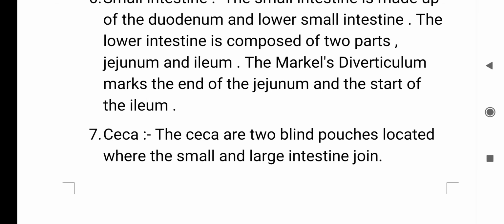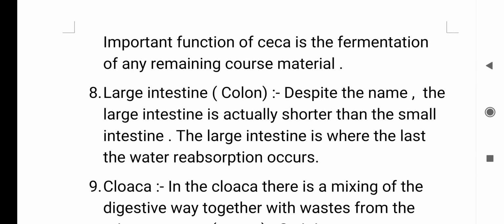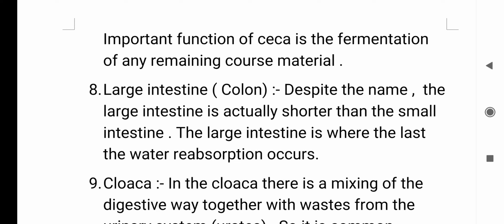And the seventh is the ceca. The ceca are two blind pouches located where the small intestine and large intestine join. An important function of the ceca is fermentation of any remaining coarse materials. And the eighth is the large intestine, which is called the colon. Despite the name, the large intestine is actually shorter than the small intestine. The large intestine is where water reabsorption occurs.